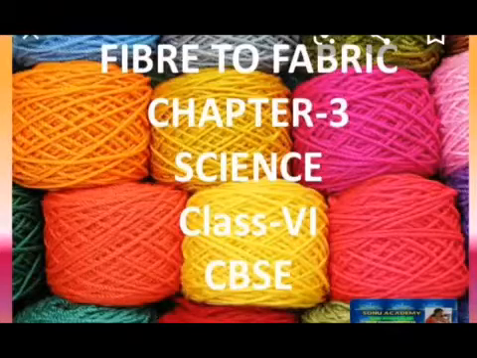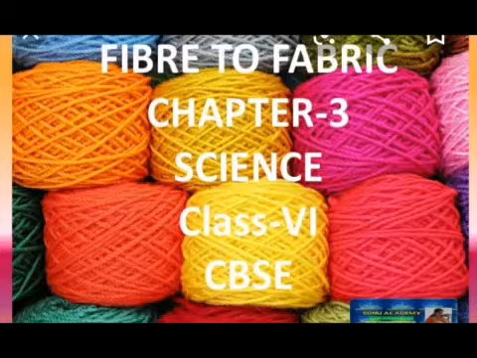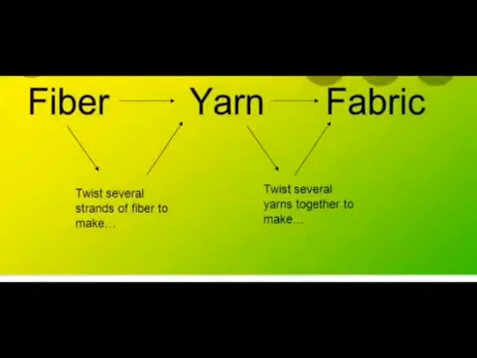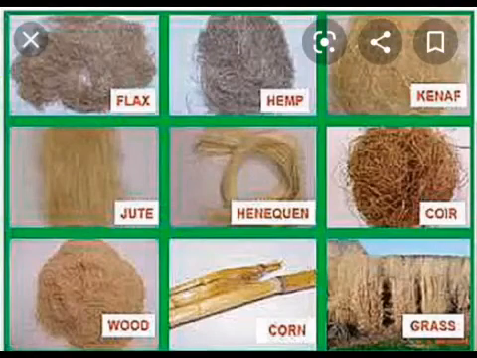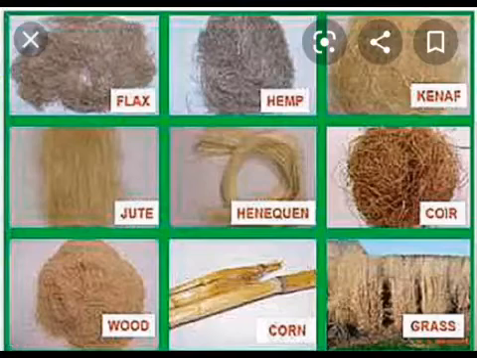Today we are going to study the rest part of our chapter number 3, that is Fiber to Fabric. In this chapter we have studied about different types of fibers and how fabric is made. From the fiber the yarns are made, and from the yarns the fabric is made. And we have studied about different fabrics and different fibers. Basically the fibers are of two types, natural fiber and synthetic fiber.